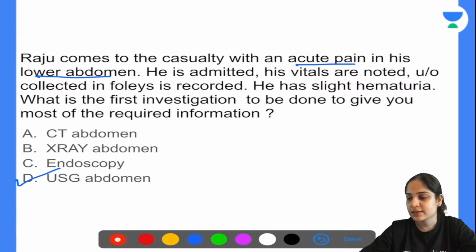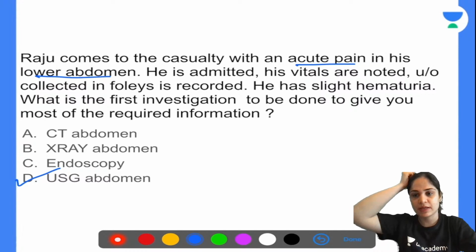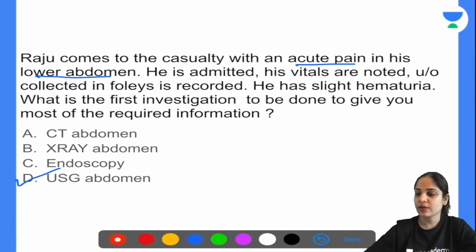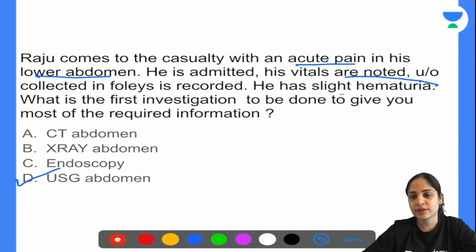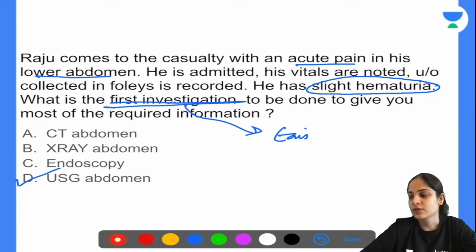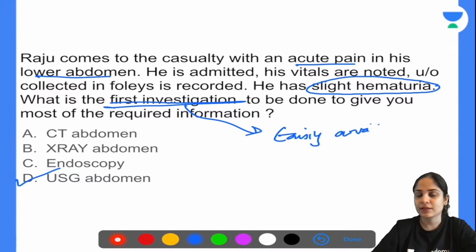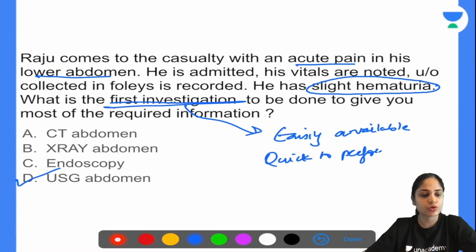Now, what is the catchphrase over here? They have told you there is slight hematuria. So there is something wrong with the urinary bladder. If you want to find out what is wrong with the urinary bladder, the first investigation is the one that is always easily available everywhere, quick to perform, and gives most of the information. So ultrasound is the first investigation for the bladder because it's easy to do, it's quick to perform, and it will give you most of the answers. So the answer over here is ultrasound abdomen.